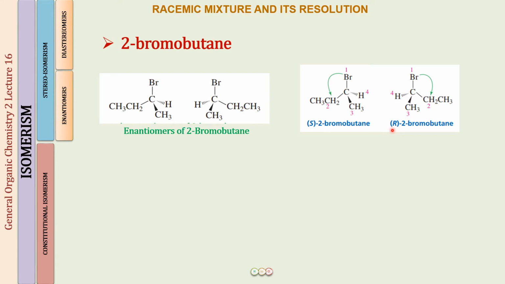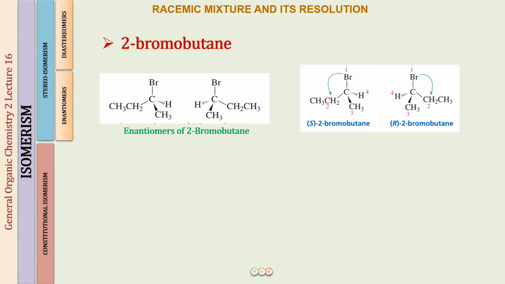Its enantiomer will obviously have the opposite configuration. It will have R configuration. We can cross check that by again looking at the position of the arrows from 1 to 2. This is in the clockwise direction. So these are the two enantiomers, S-2-bromobutane and R-2-bromobutane. This is all that you have learned in the previous lectures, nothing new.